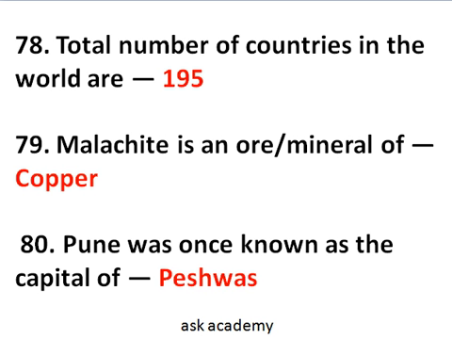Some other main ores or minerals are chalcopyrite, chalcocite, covellite, bornite, tetrahedrite. So remember these minerals for the copper. Okay, these are the main ores or minerals of copper. What are those? Chalcopyrite, chalcocite, covellite, bornite, tetrahedrite, and malachite. Okay. Question number 80. Pune was once known as the capital of Peshwas.